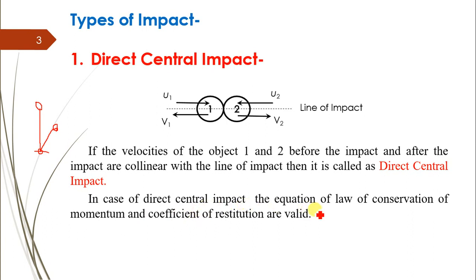In case of direct central impact, the law of conservation of momentum and the coefficient of restitution are valid. Coefficient of restitution is a measure to express the impact, and we will see that in the next slide in detail. But first, in direct central impact, the law of conservation of momentum, that is, impulse equals change in momentum, is valid, as well as the coefficient of restitution.